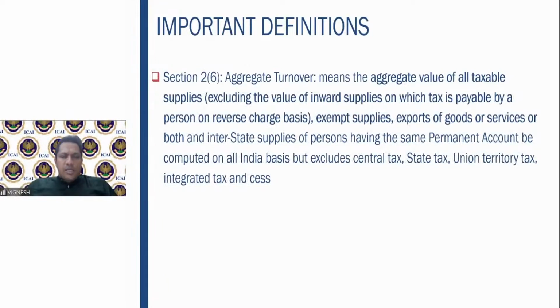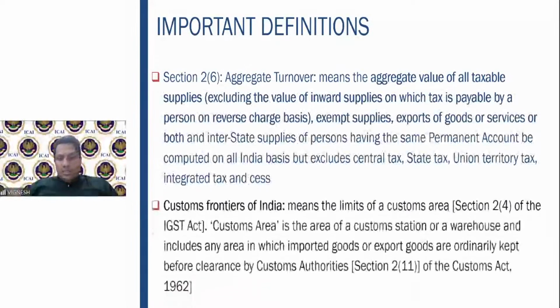So therefore, in simple terms, aggregate turnover of all taxable supplies, excluding the inward supplies on which RCM or reverse charge mechanism is applicable. Exempt supplies are included, export or zero rated supply included, and also interstate supplies of persons. That is, if you have more than one GST registration in one state, when you are calculating the aggregate turnover, you have to take the turnover of each particular state and add them also to get the value of the aggregate turnover. So I hope this 2 subsection 6 is clear.